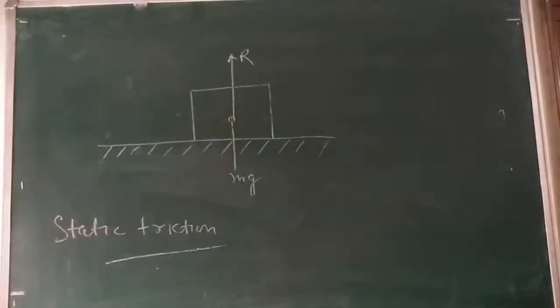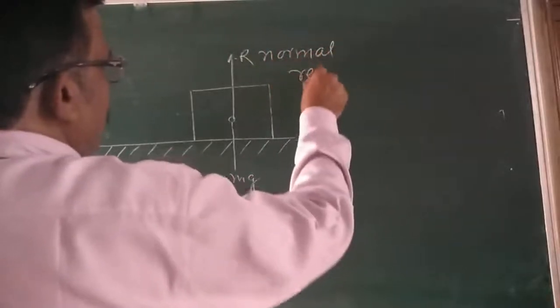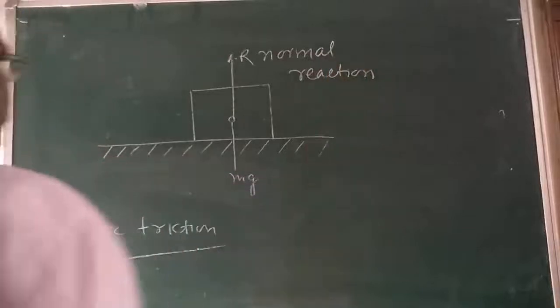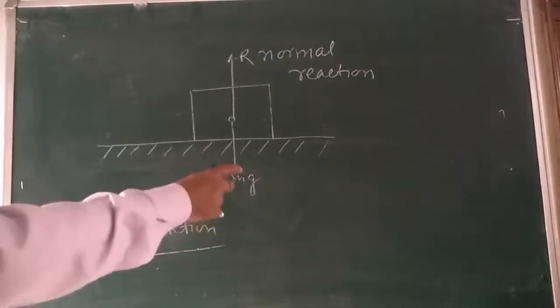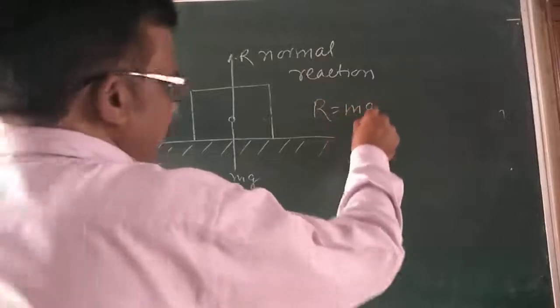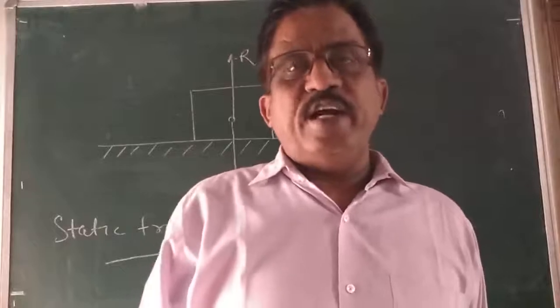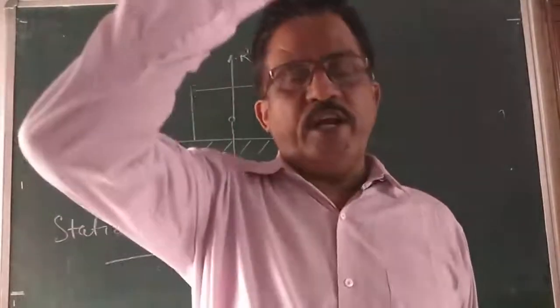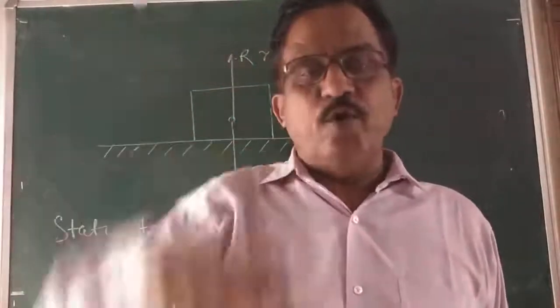See here, that is perpendicular to the surface. This is called normal reaction. This balances mg. So my dear children, here R is equal to mg. You can understand with my example. I am standing here. My weight mg acts downwards and the normal reaction R upwards. That's why I am standing here. R is equal to mg.